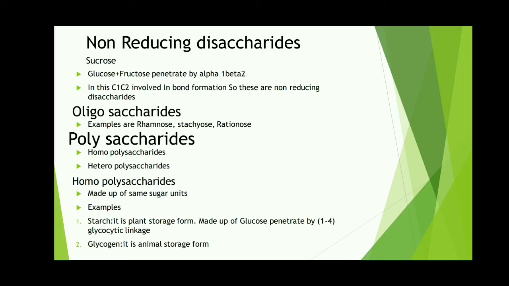Sucrose is made up of glucose plus fructose joined by an alpha 1, beta 2 linkage. In this glucose and fructose, these carbons are involved in bond formation. That is the reason these are non-reducing disaccharides. Another one is the third type, oligosaccharides.